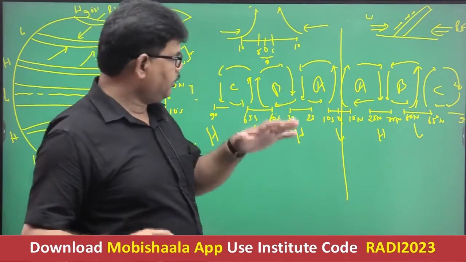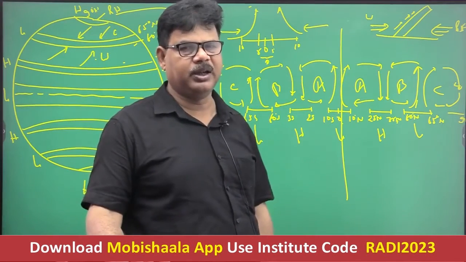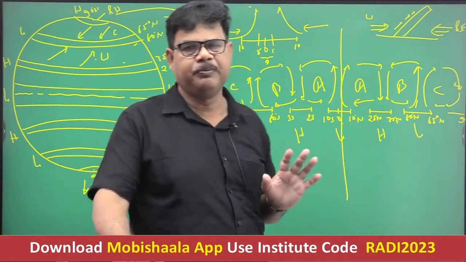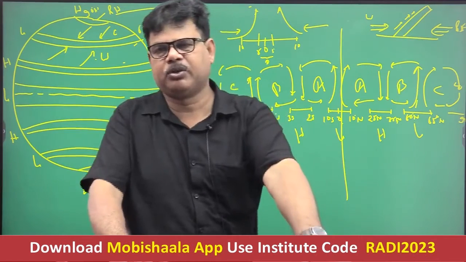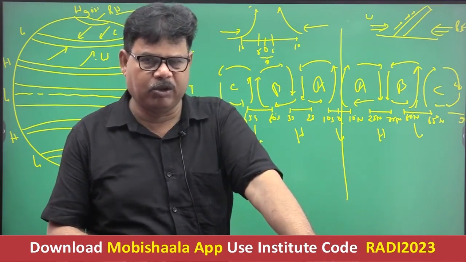It means three cells exist in the northern hemisphere and three cells are formed in the southern hemisphere. So this type of air circulation is referred to as trimeridional air cell formation.